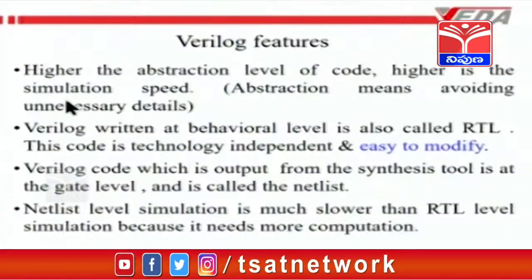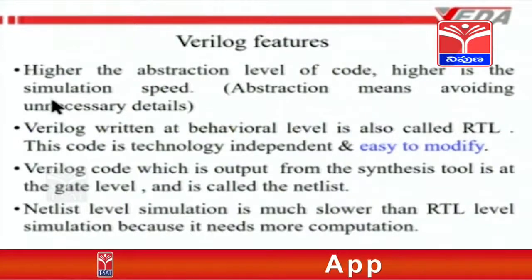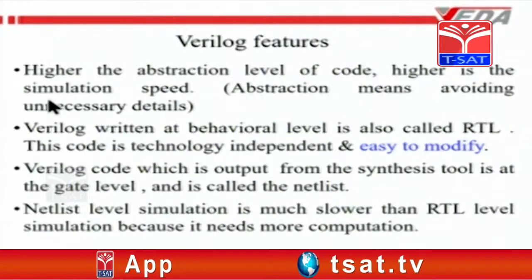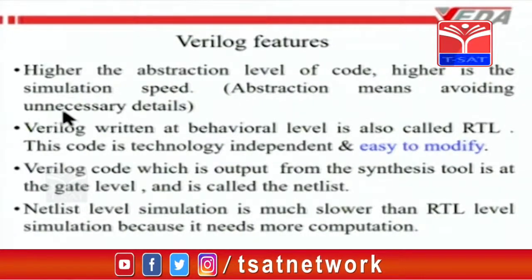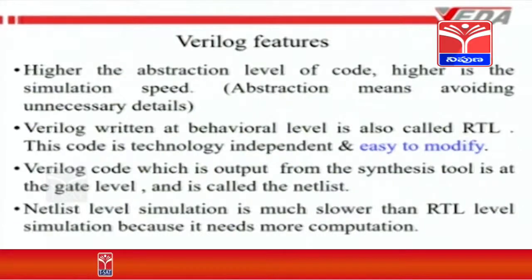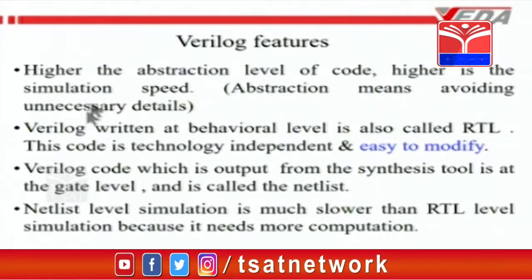Continuing with the slide, what is meant by abstraction? Abstraction is the absence of details. Very simply put, abstraction is the absence of details. Why is abstraction required? Why do you need to avoid unnecessary details? You need to avoid unnecessary details in order to make the computation fast, in order to execute that program in as quick a time as possible, so that if any changes are to be made, a number of iterations may be required, and these iterations can be executed when the turnaround time, the execution time for simulation, is pretty small.